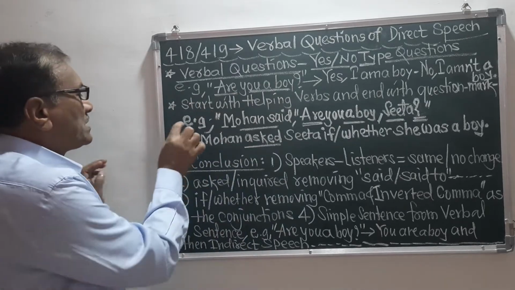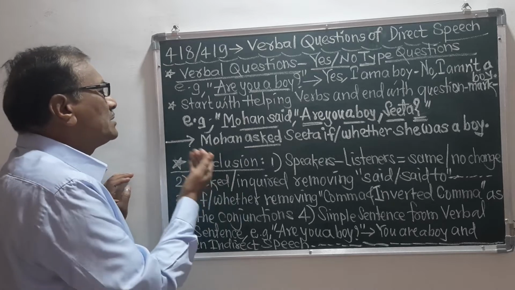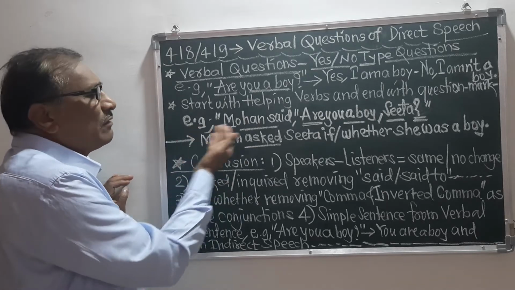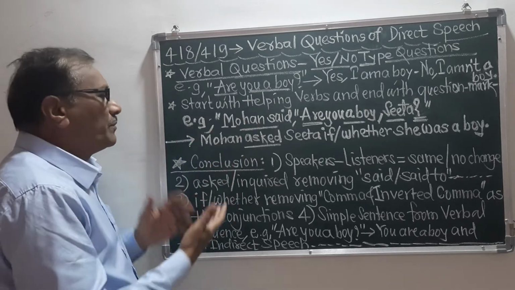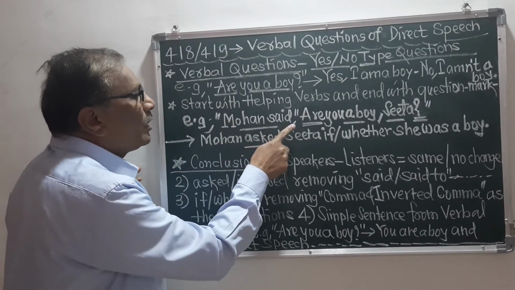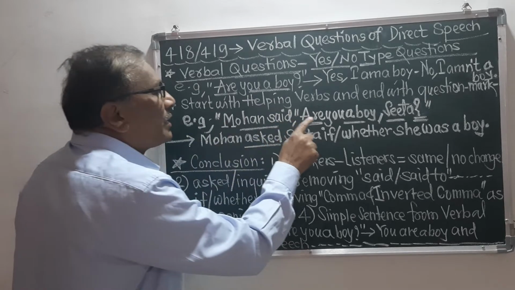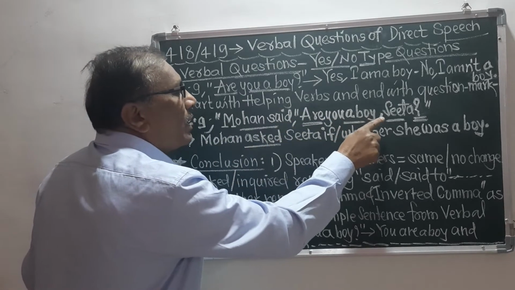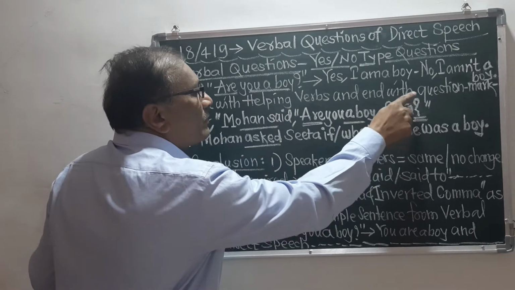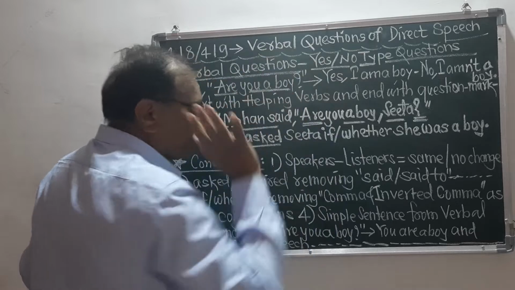Now, for example, we have taken one sentence as the example. I will read this example. Mohan said, comma, inverted comma started, are you a boy, comma, Sita, question mark, and then the inverted comma is closed.